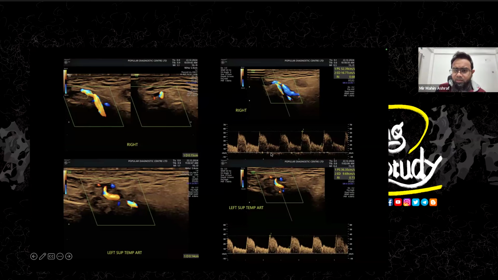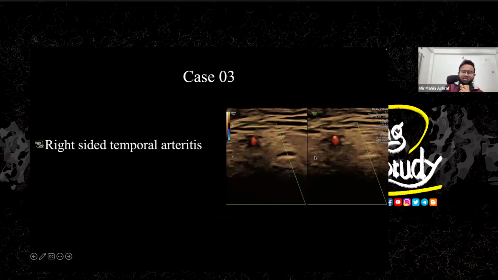We checked the diameter and took the sample, which shows that the vessel is having 52 centimeter per second of flow. But on the left side, the vascular flow was a little bit lower. The peak systolic velocity was around 36 centimeter per second, and the vessel diameter was slightly less, not very important. But on the left side, there was no hypoechoic surrounding thickening, which we have already seen on the right side. So this was a case of right-sided temporal arteritis, which we commonly say as giant cell arteritis.